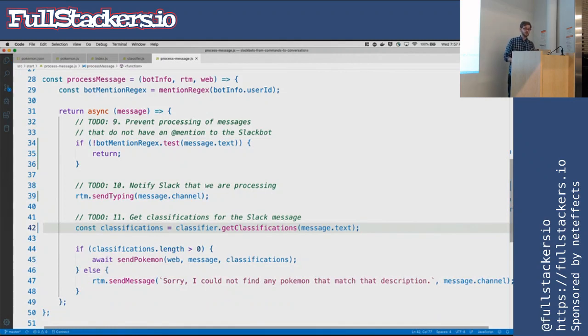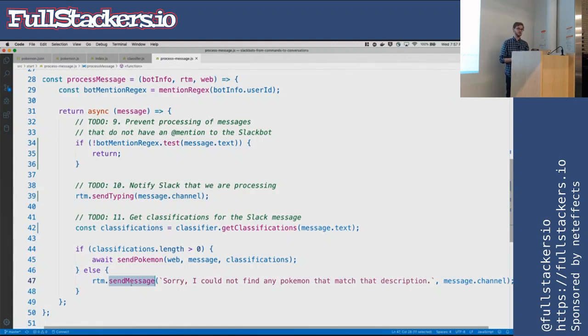So we're just going to call glue classifications and pass in the plain text that we type into Slack. That's all. And then if we get classifications back, we are going to call that send Pokemon function. If we don't get classifications back, we're going to say sorry. That wasn't an edge case that we thought about. Maybe be more descriptive. This is one of the problems with classifiers. It doesn't cover every edge case.